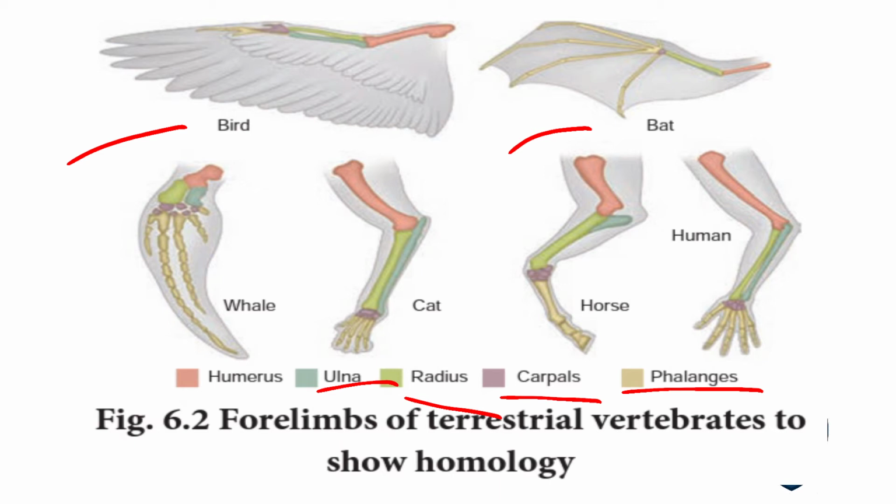For example, in humans we use our forelimbs for carrying weight, holding it in our hands with the help of the fingers, that is the phalanges. In the horse it is used for galloping, and in birds it is used for flight. So this is homology: in structure they are the same, but in function they are different.